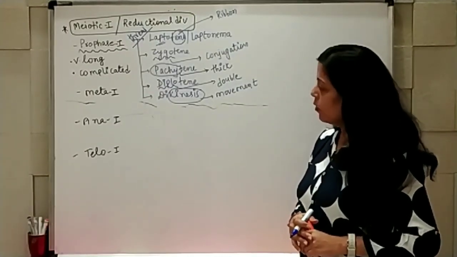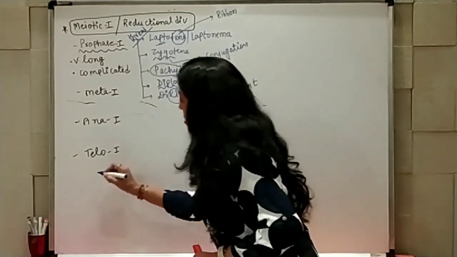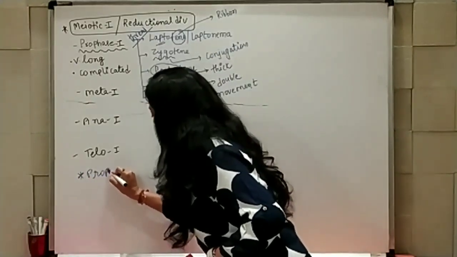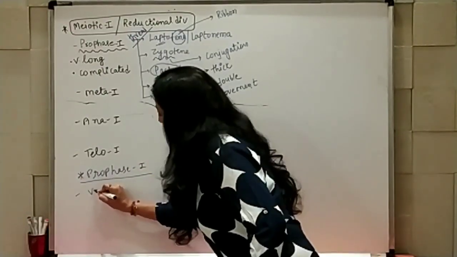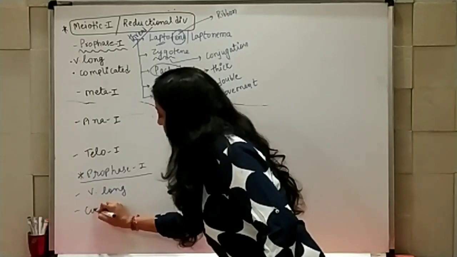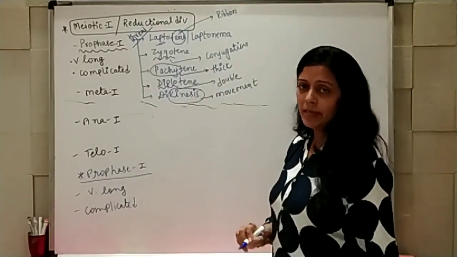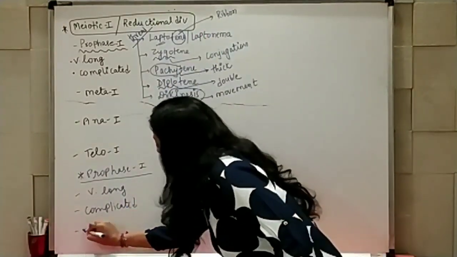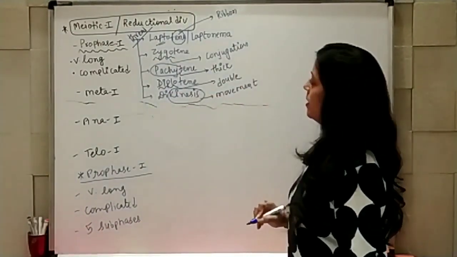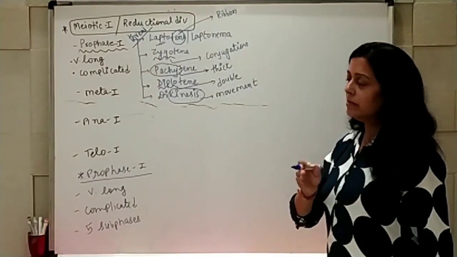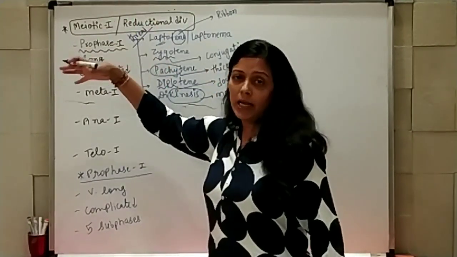So now we are going to start with prophase 1 with leptotene, right? As I told you, prophase 1 is a very long and complicated event, and for proper understanding it has been divided into 5 subphases. Keep it in mind that before it starts prophase 1, it has already passed through the I phase.